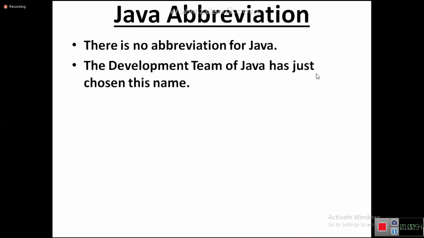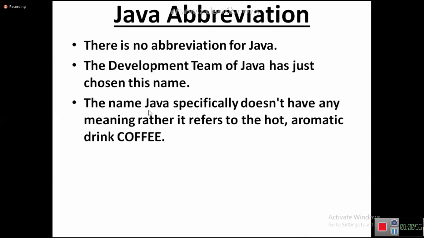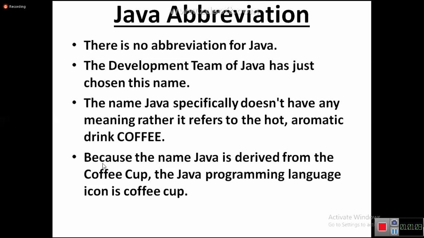The development team of Java has just chosen this name. The name Java specifically doesn't have any meaning. Rather, it refers to the hot aromatic drink coffee. Because the name Java is derived from the coffee cup, the Java programming language icon is what? Coffee cup. I'll show you that.